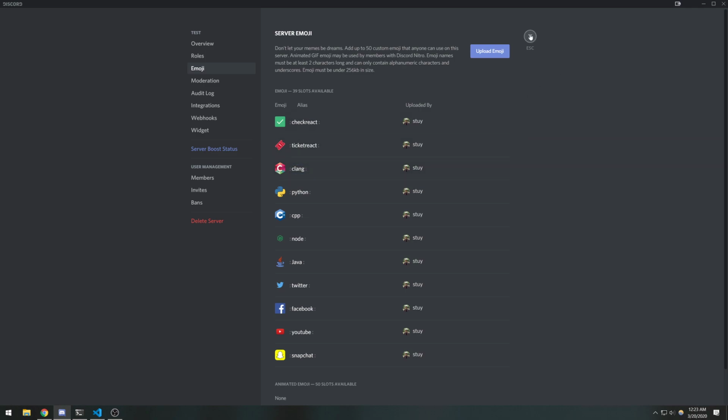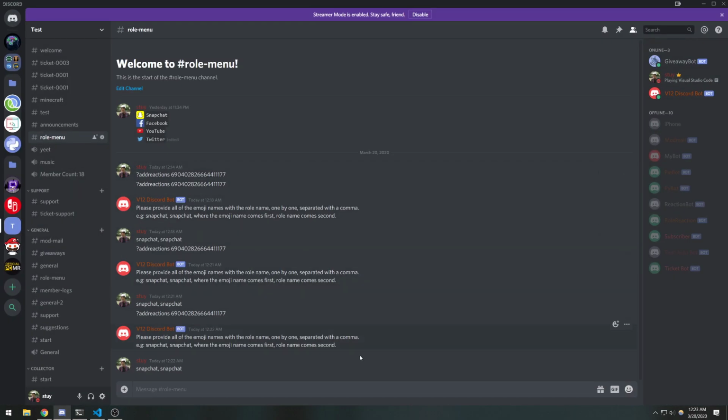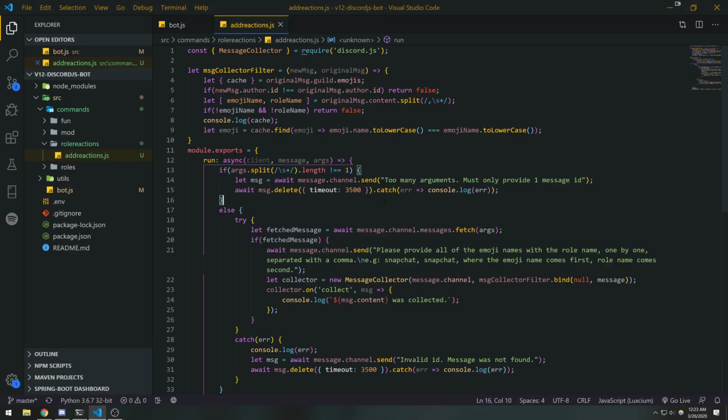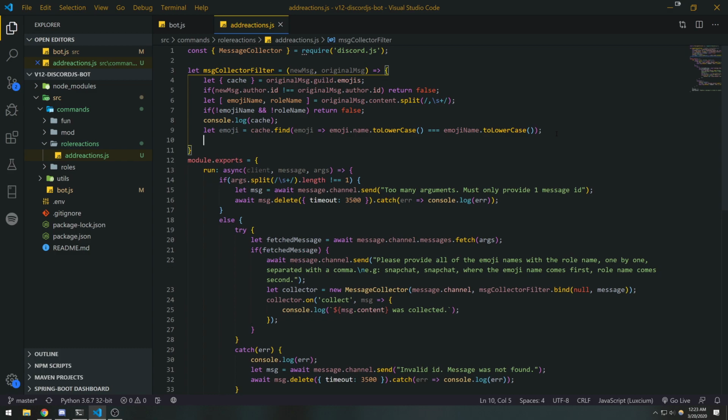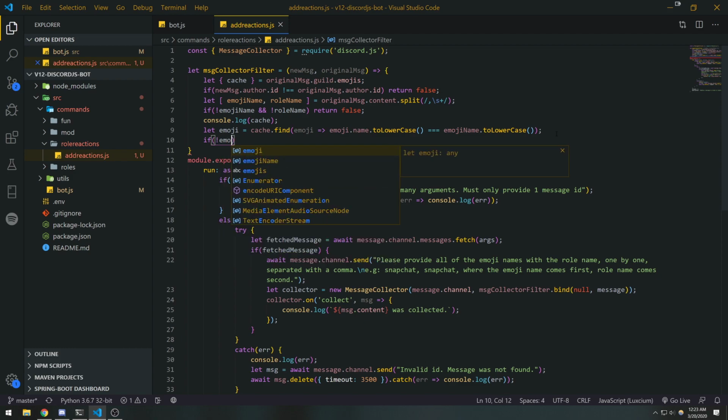We can also write a script later that checks how many emojis exist with the name, and if there are duplicates, we can say double check this, or have them pick whichever they want. But we're going to save that for a more advanced tutorial. For now, we're going to assume that every emoji name is distinct. If the emoji does not exist, I want to return false, because that means this message was not collected.